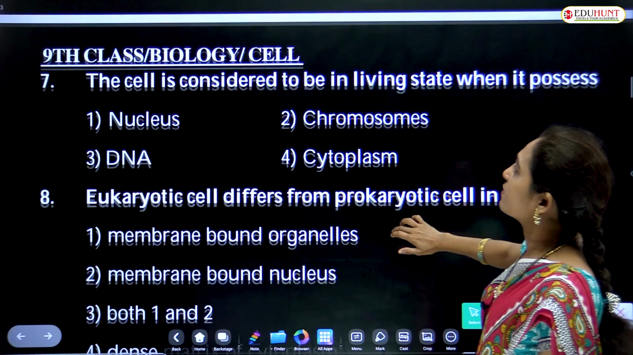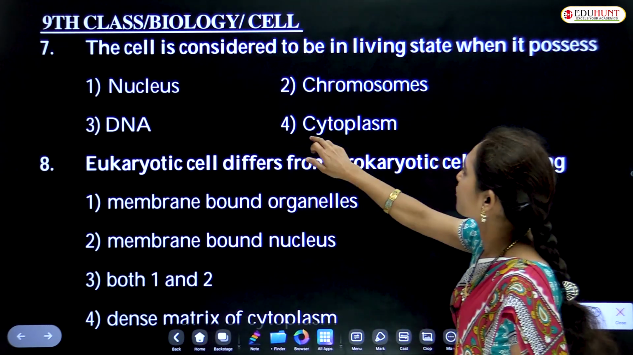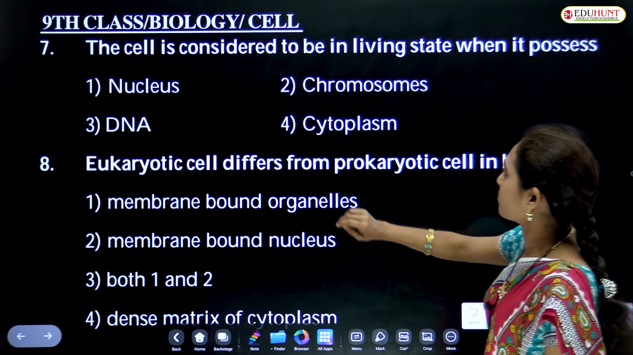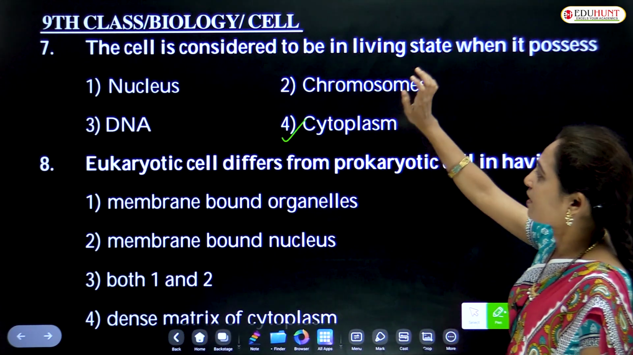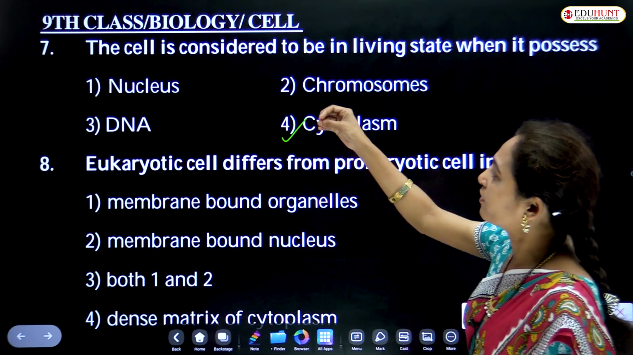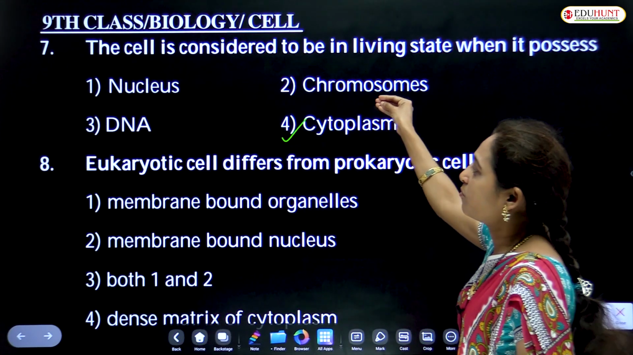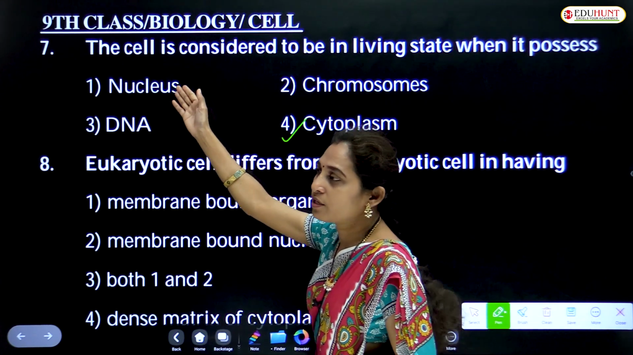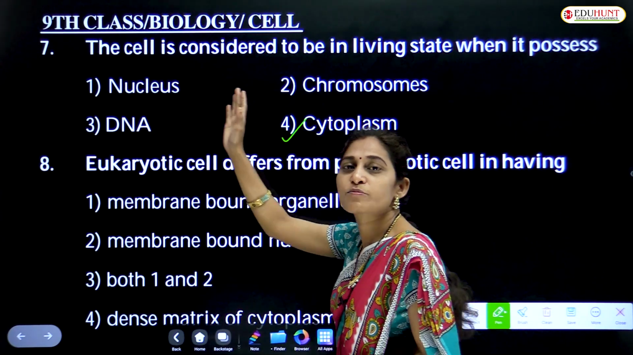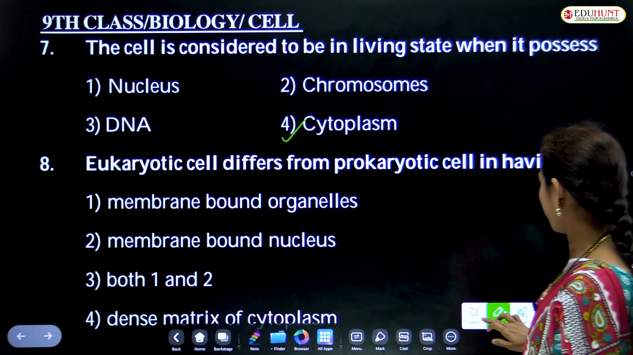The cell is considered to be in living state when it possesses the cytoplasm. Actually, in place of cytoplasm there should be protoplasm, but the answer is cytoplasm, because cytoplasm harbors many cell organelles. Even the nucleus is present in the cytoplasm. Chromosomes and DNA are present in the nucleus, and in turn the nucleus is present in the cytoplasm. That is why cytoplasm is the correct option here.